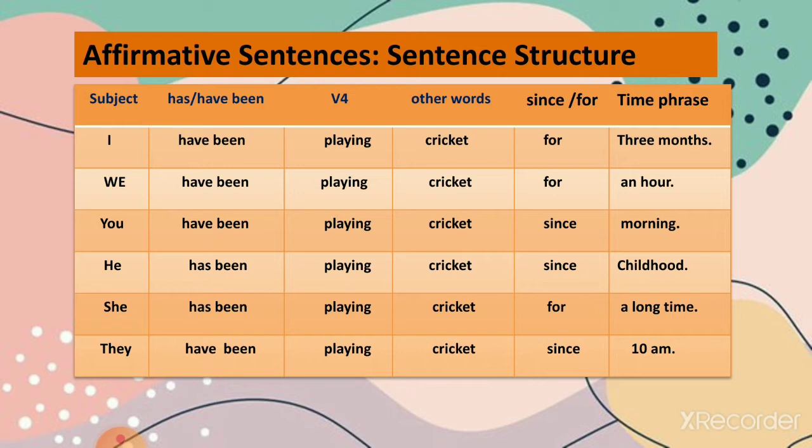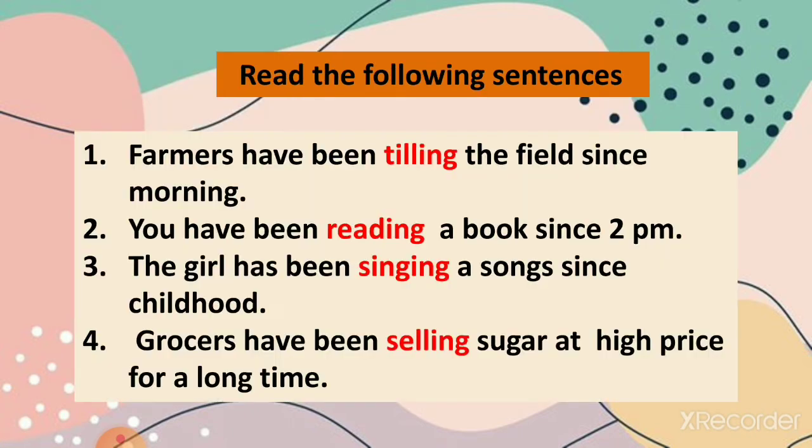So here I have used for to indicate the period, that is the period of 3 months or an hour or a long time. And since is used to indicate the start point, when the action started, like since morning, since childhood, or since 10 a.m. Some examples: farmers have been tilling the field since morning. You have been reading a book since 2 p.m. The girl has been singing songs since childhood. Grocers have been selling sugar at high price for a long time.